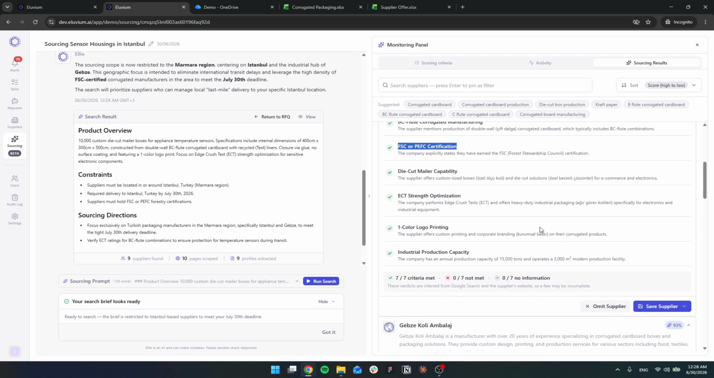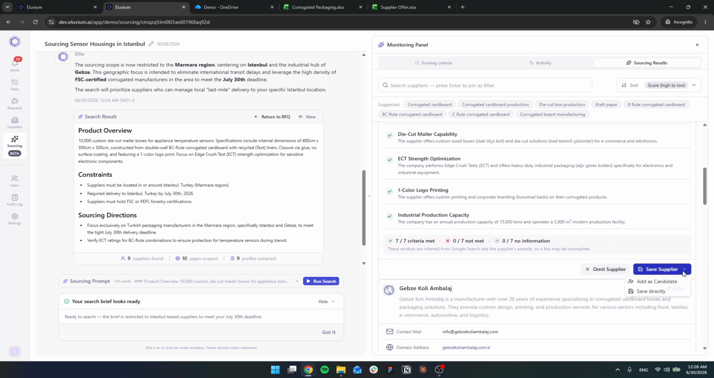So, if we did want to send out the RFQ for any of these, we can just add this as a candidate or save directly, right? Add as a candidate, meaning we're going to shortlist, we're going to request some information. We're not going to send the RFQ right away. Or save directly to the supplier database. Or we can directly send an RFQ out to them, right? So a pretty handy feature. This is a beta feature for us right now, but a pretty handy feature to help you in your procurement process.